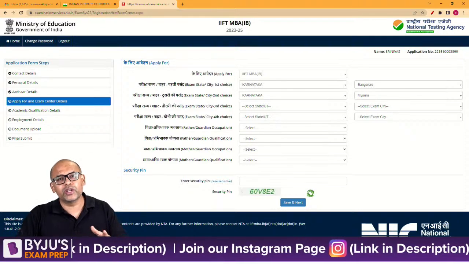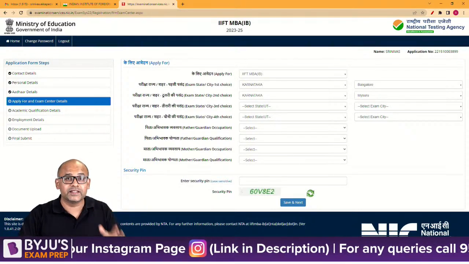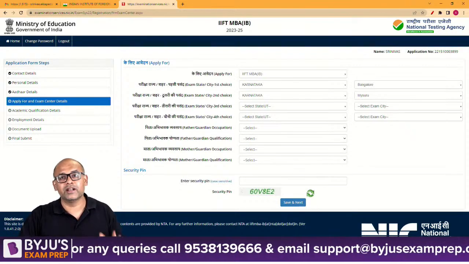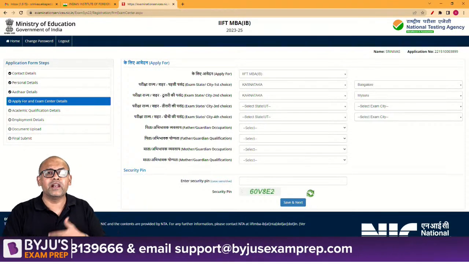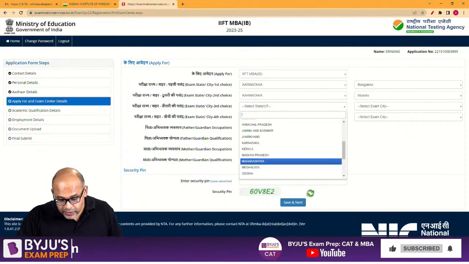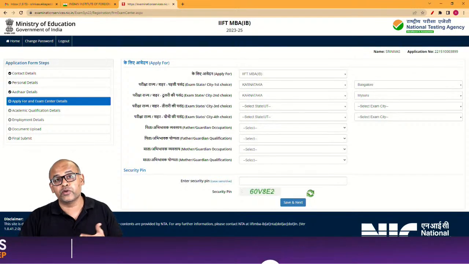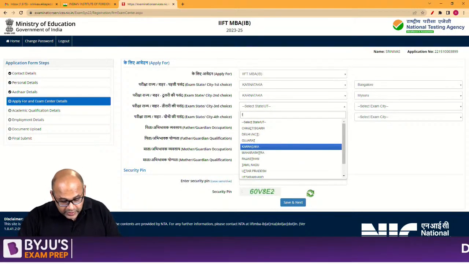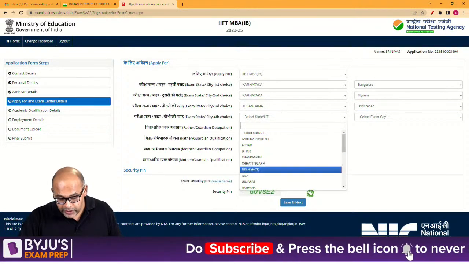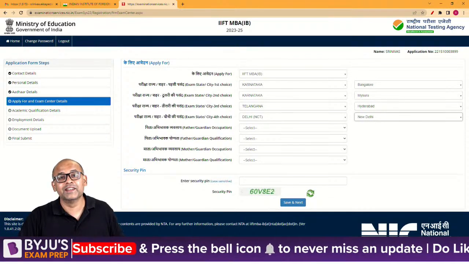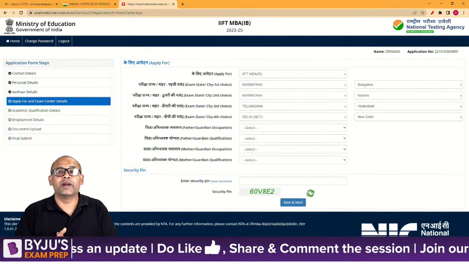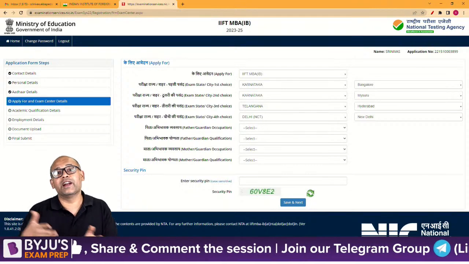Let's see what happens. Usually 99% you'll be getting it within the city and the state that you mentioned. Very rare cases, yes, they do happen, but very rare cases you'll get it in the next preference. In fact, I barely come across students who say they got the third or the fourth preferences, but that's okay. Then if these two don't work out, let me give a third. By the way, you're supposed to enter all of these, you can't skip them. I will give Telangana, which is my hometown, so I can go meet my parents there. And then we have the fourth choice. Where would I want to go? Probably Delhi, meet some of my friends. So the way I'm looking at it is, if the first two don't work out for me, then probably I'll travel, and I might as well go and do certain things which are work related and personal related too.